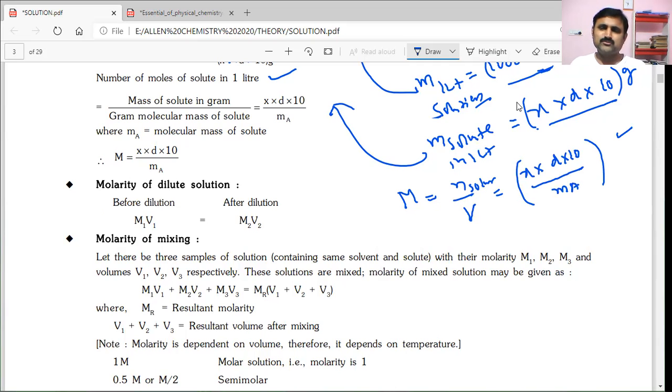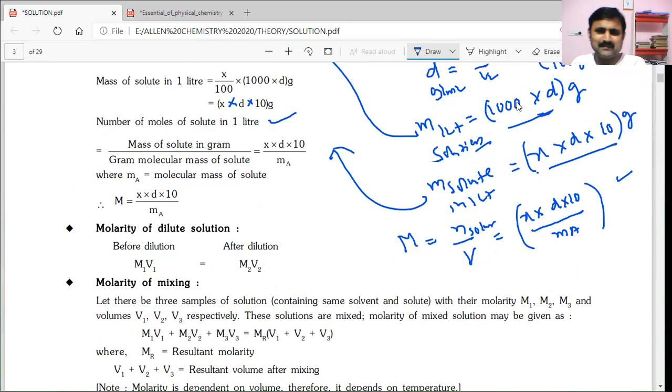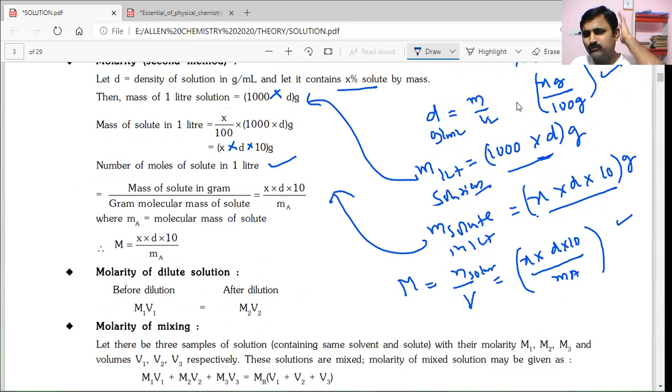molarity of solution. So here you need clarity. Everywhere, how we got this formula, that clarity is required. That means here only logic is there. Mass of 1 liter of solution, how we got? Mass is equal to density into volume. When the density is expressed in grams per ml only, it is 1000 into D. After that, what is the mass of solute in 1 liter? Mass of solute in 1 liter they have calculated x into d into 10. How x into d into 10 came? That is a doubt definitely there.